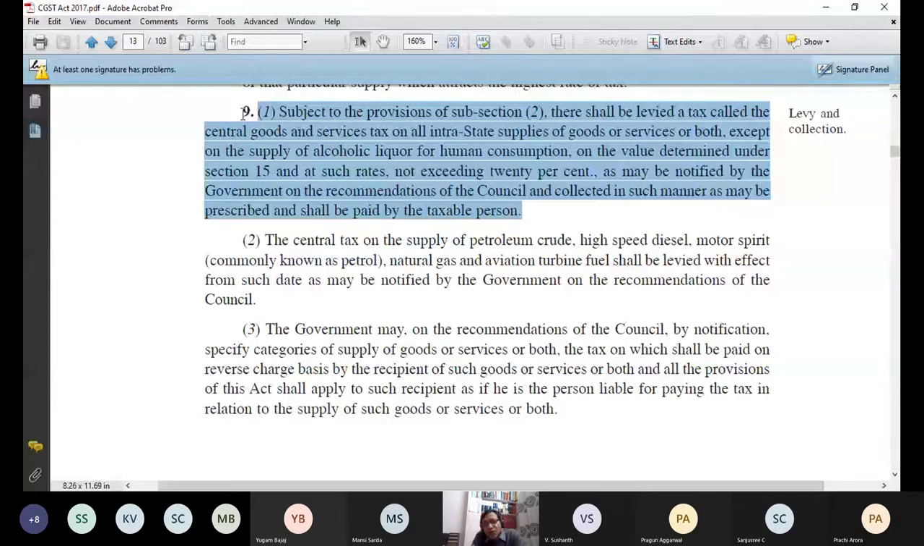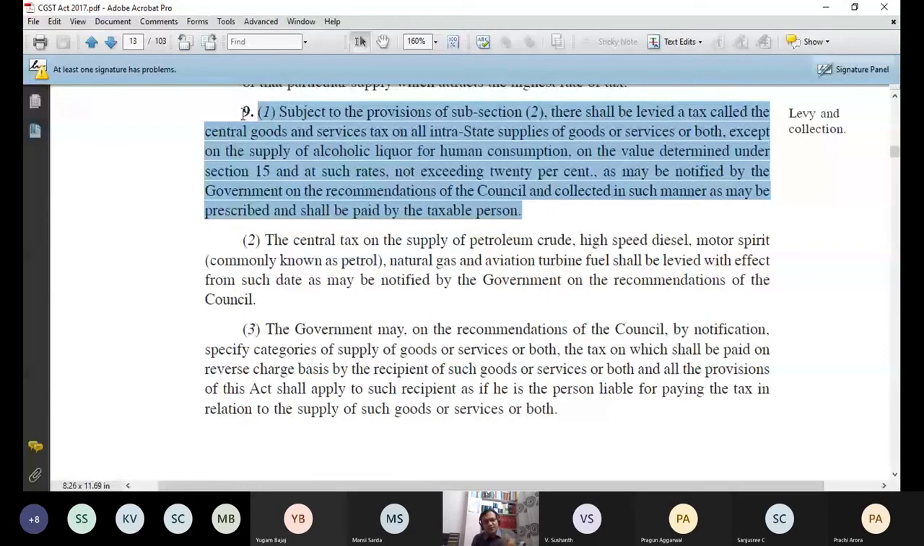Now, who will pay this tax to the government? Shall be paid by the taxable person. So, who will pay? Taxable person. Now, if I'm a purchaser of a laptop, I purchased this laptop, for example, from Mr. X. So, who will pay this tax to the government of India?